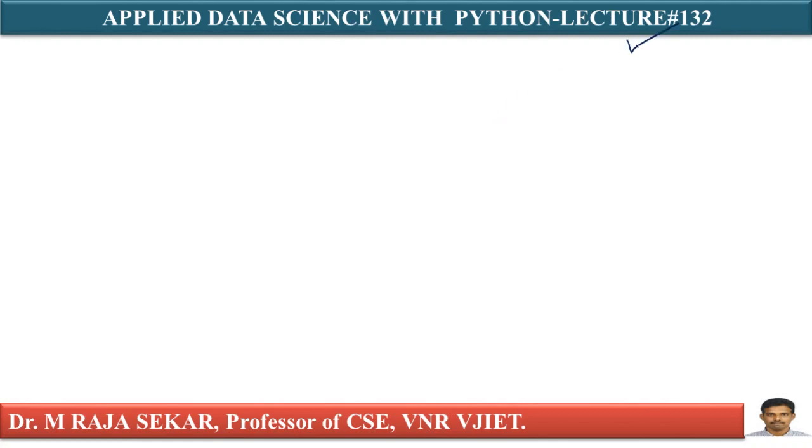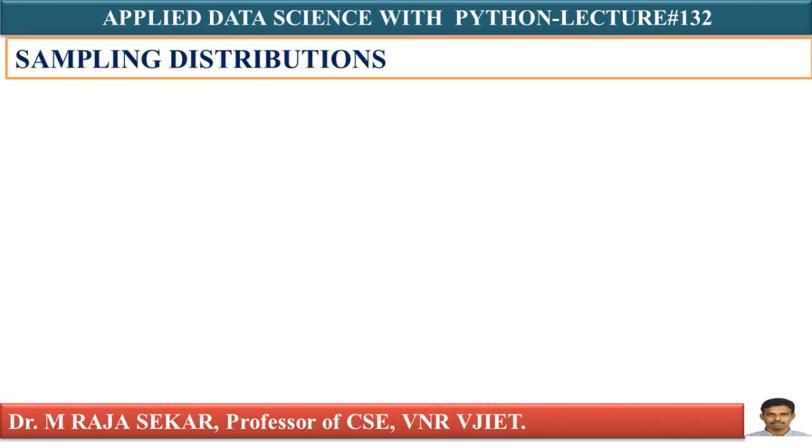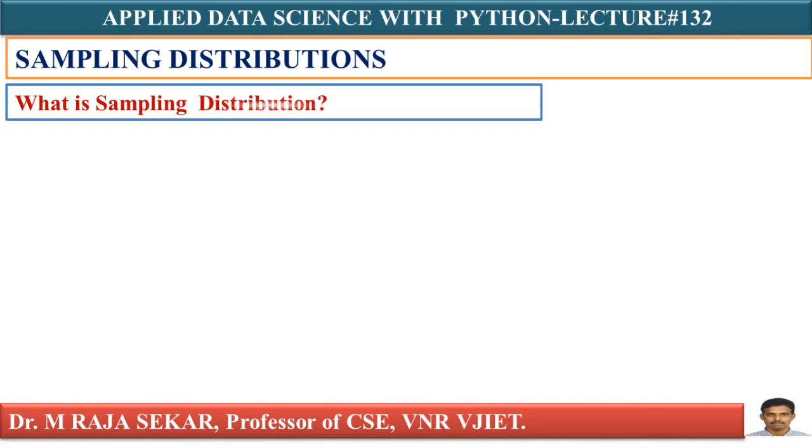This is lecture number 132. In this lecture, we will try to understand sampling distribution. First, we will define what is sampling distribution. Before understanding sampling distribution, first let me define what is sampling. Sampling is the selection of a subset of individuals from within a statistical population to estimate the characteristics of the